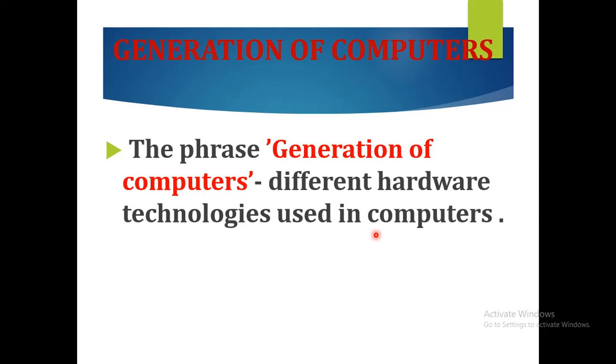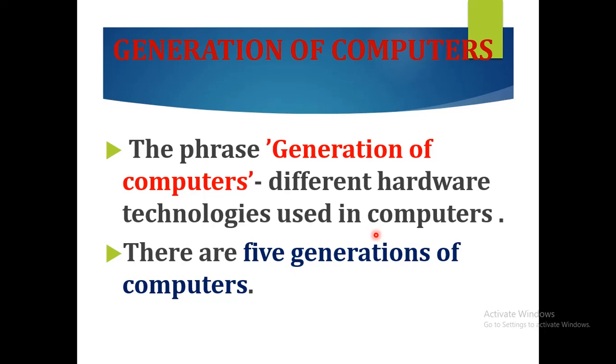The referring of computers in terms of generation came into wide use only after 1946. There are 5 generations of computer. So how many generations are there in computer? 5 generations of computer. The generation of computer is based on the development or the timeline of growth in the computer industry. So based on that, we can classify the computers into 5 generations.